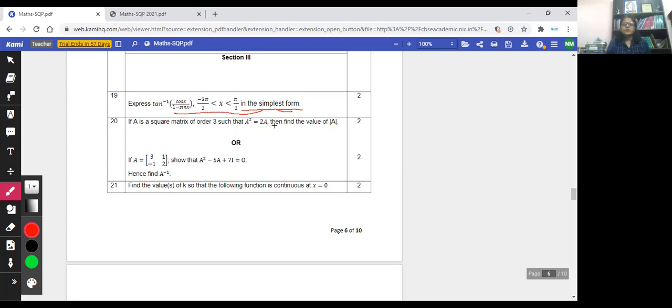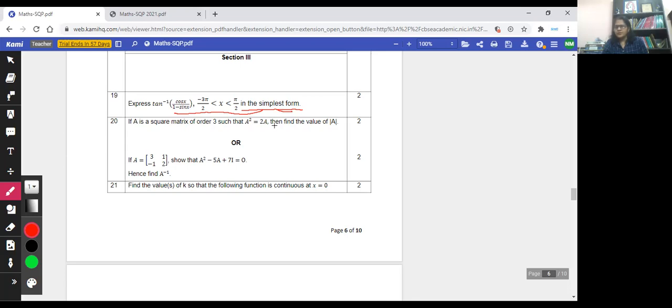Whenever you express any inverse trigonometric function in simplest form, you have to apply properties. Unless you know the properties of inverse trigonometric functions, you cannot simplify this. As I was telling in the beginning of the session, some topics are now totally deleted, so you may not get questions involving them directly.